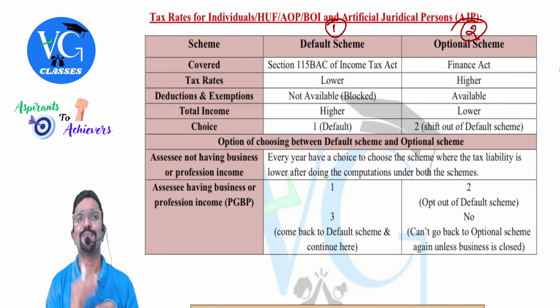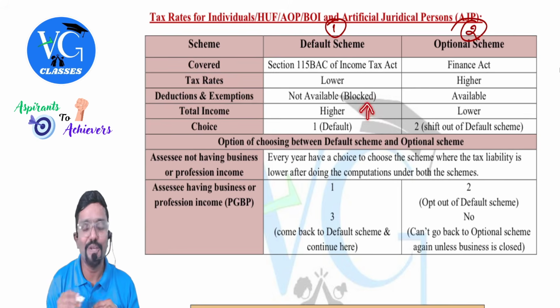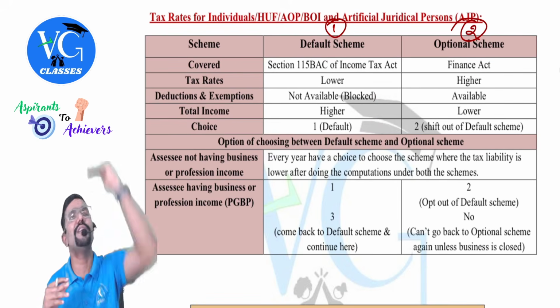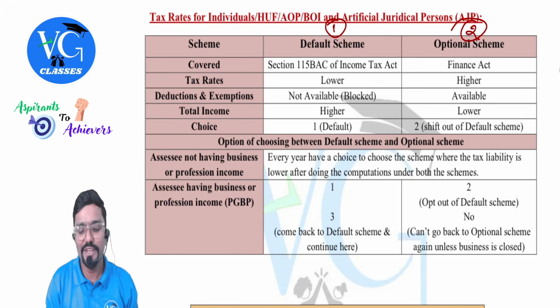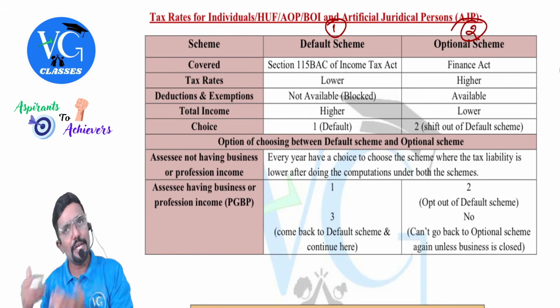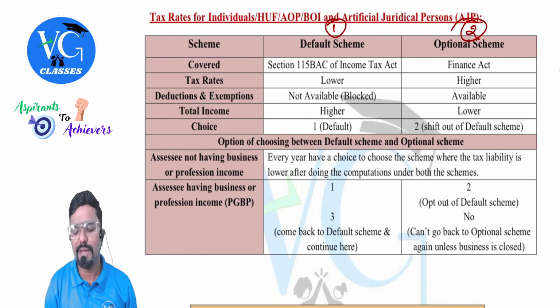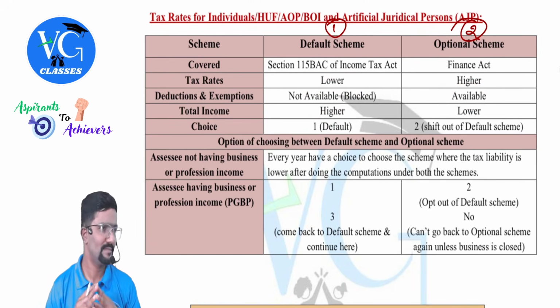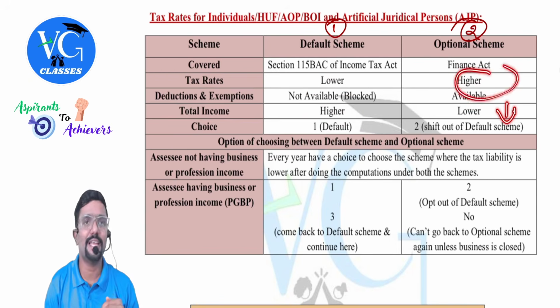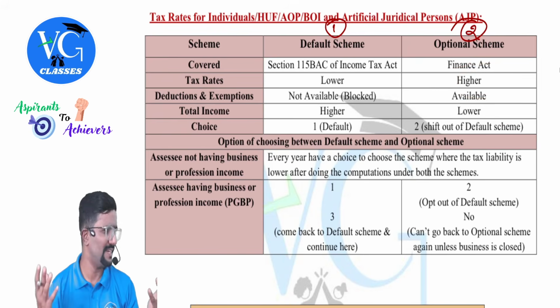You cannot claim it. So automatically what happens, guys? Your total income will increase. When you cannot claim deductions or exemptions, your income will increase, right? Yes. So income will automatically increase, but tax rates are kept lower. Whereas under optional scheme, exemptions and deductions are available. So accordingly, income will come lower, but tax rates are kept higher. They just played a game, that's all.